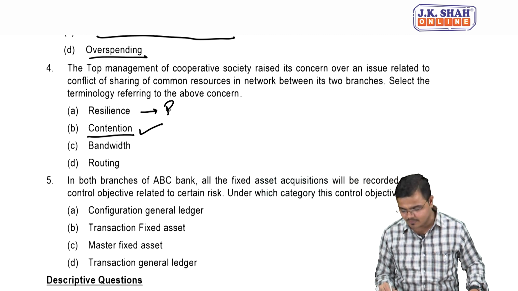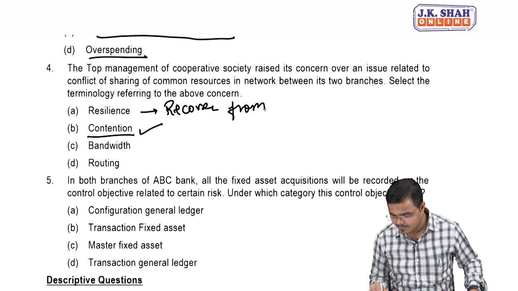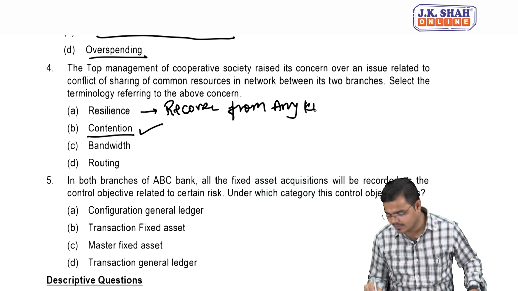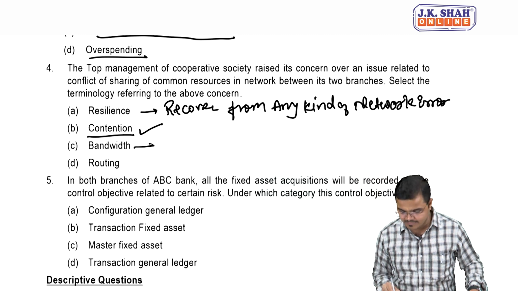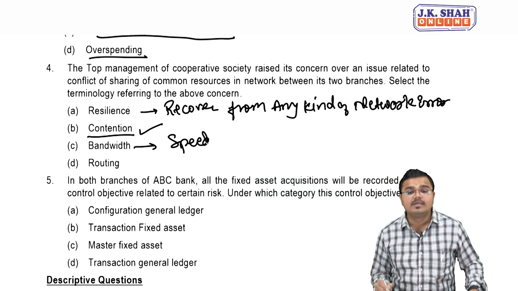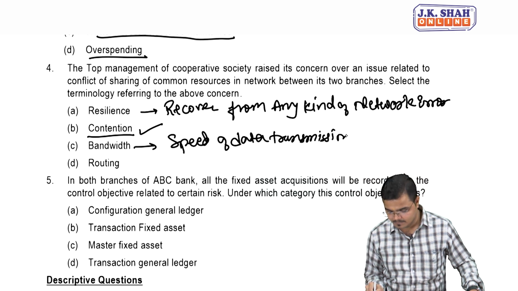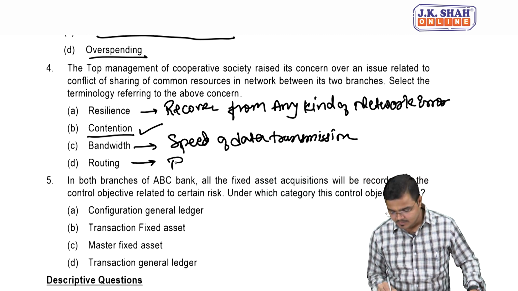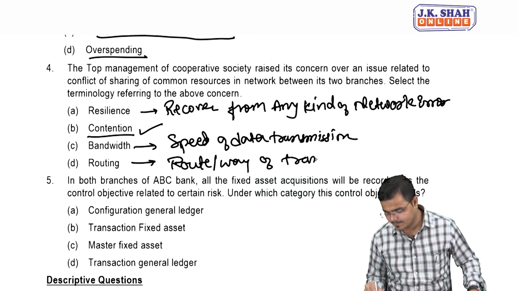So sir, what do you mean by resilience? Resilience refers to recovering from any kind of network error. Bandwidth refers to what, people? Speed of data transmission. Routing, route, you can say, is the way of transferring data.